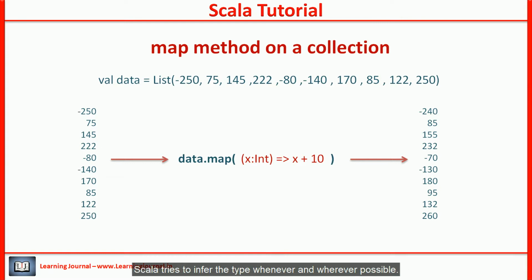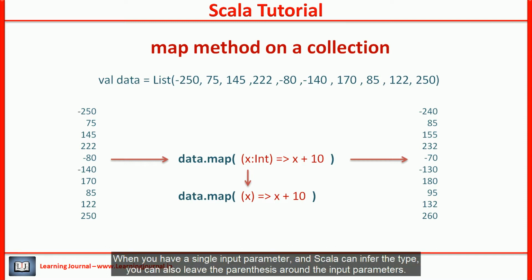With this knowledge, let me highlight another optional item here. Scala tries to infer the type whenever and wherever possible. In this example, Scala knows that the data is a list of integers. So the x must be an integer. Hence, the type annotation for the function literal becomes optional.